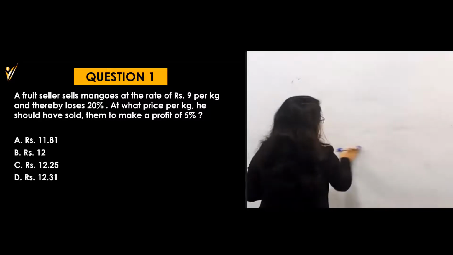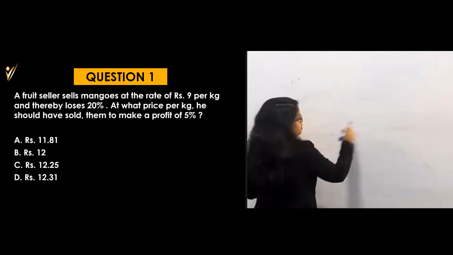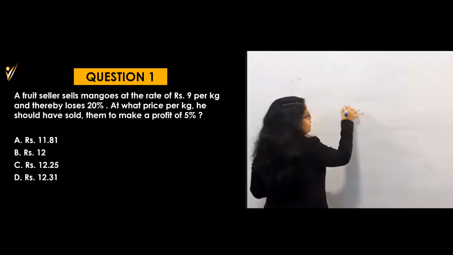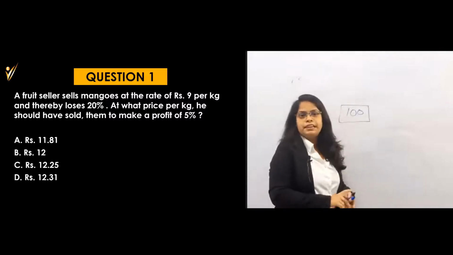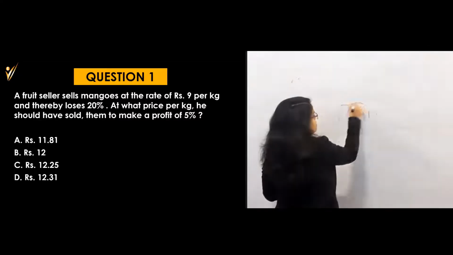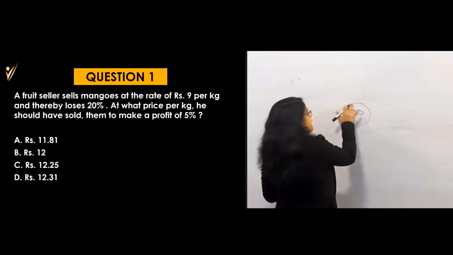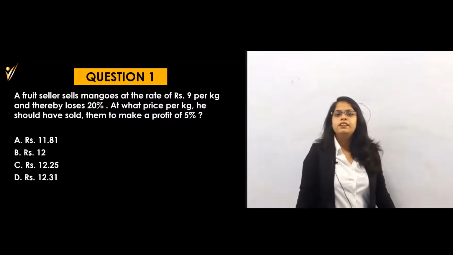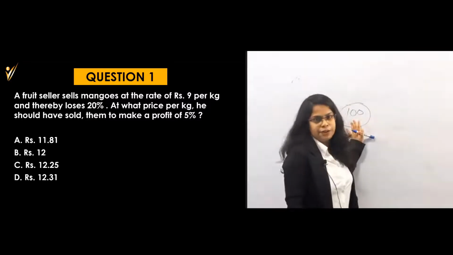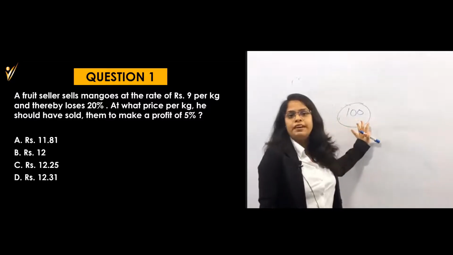Suppose there is 100 rupees per kg is the price. For example, 100 rupees is the price. If I had a loss of 20%, suppose my price is 100 rupees, then what will be my selling price?